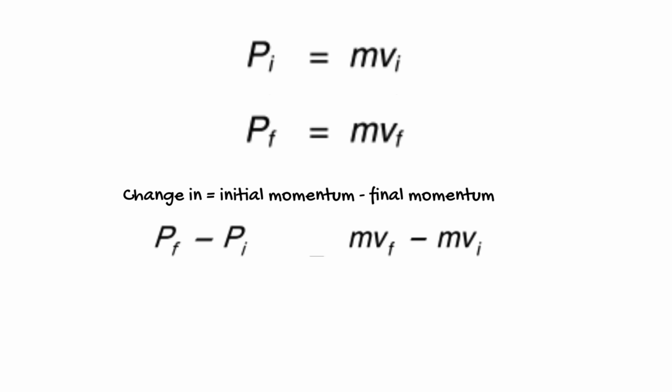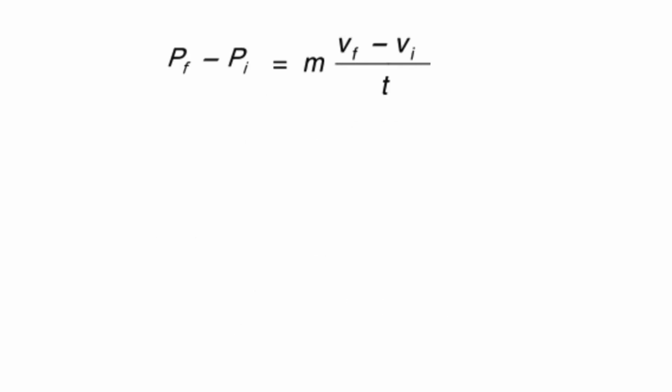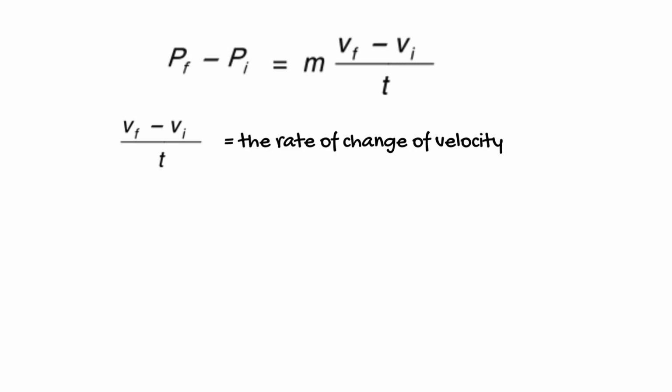Thus rate of change in momentum is given by pf minus pi divided by t equals mvf minus mvi divided by t. After simplifying this results in m into vf minus vi divided by t. Since vf minus vi divided by t is the rate of change of velocity, equal to the acceleration produced by the force F, pf minus pi divided by t equals ma.